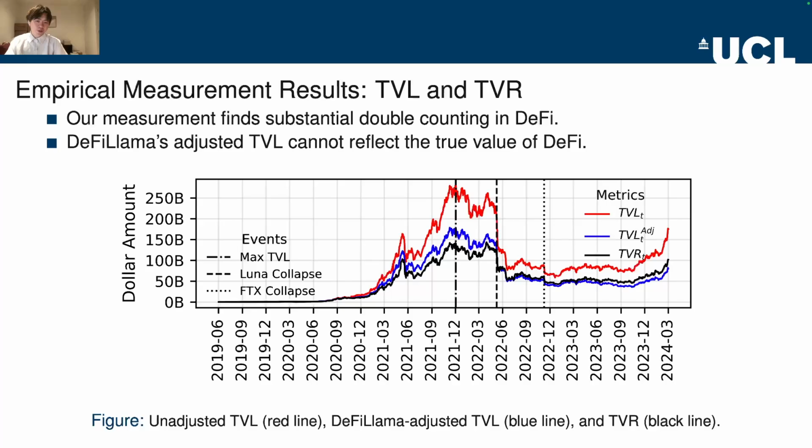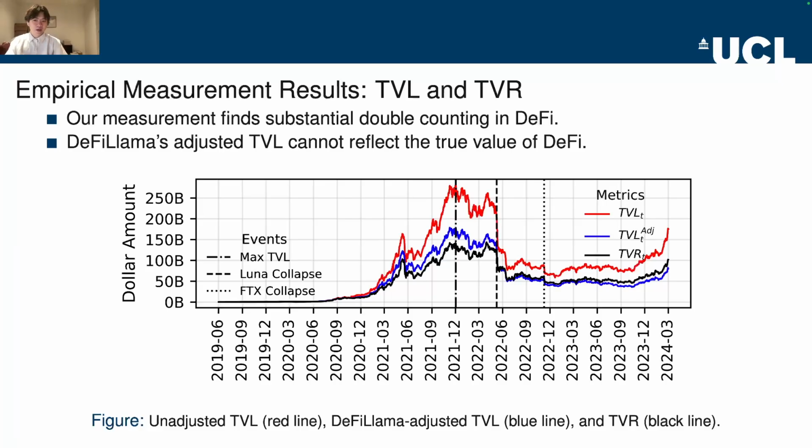Then we empirically measure the TVL and TVR for the entire DeFi ecosystem. On the bottom, the figure shows the line chart for the unadjusted TVL, which is the red line, the DeFi Llama adjusted TVL, which is the blue line, and the TVR, which is the black line.